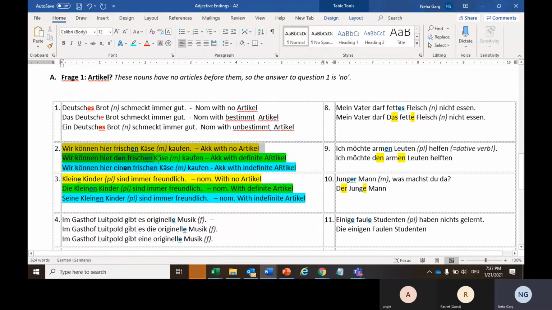Now, same like that, another sentence with 3 different examples. Rachel, can you please read that? Wir können hier frischen Käse kaufen. Wir können hier den frischen Käse kaufen. Wir können hier einen frischen Käse kaufen.